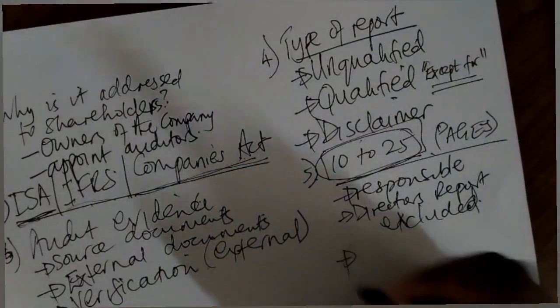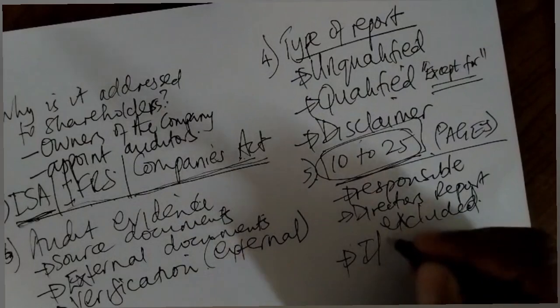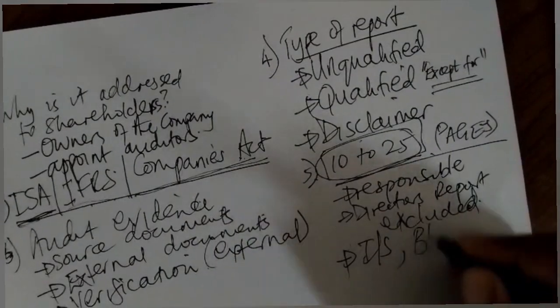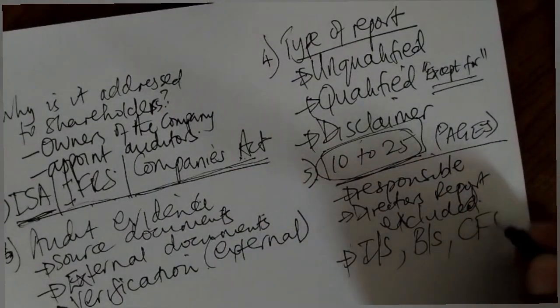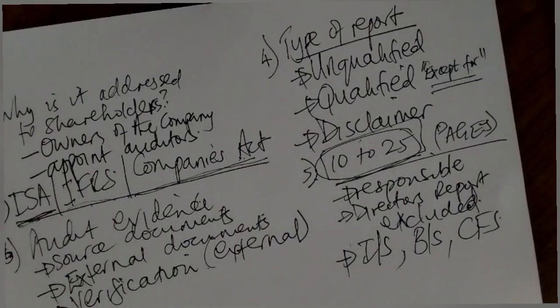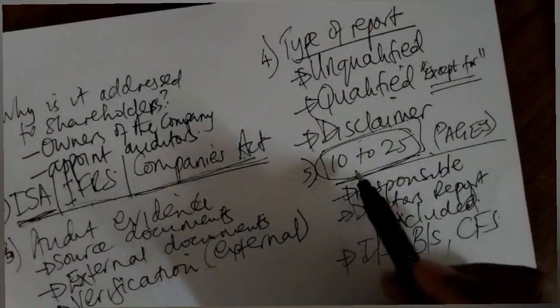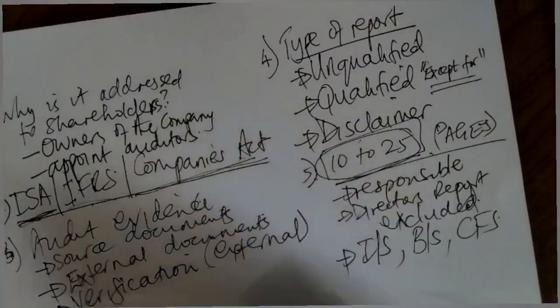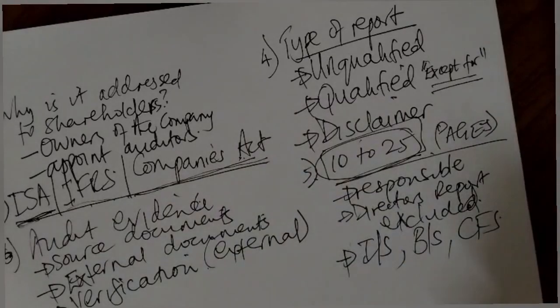And in these pages, that's where you find your income statement, that's where you find your balance sheet, that's where you find your cash flow statement, in those pages that have been specified, and they are responsible for those pages 10 to 25 that they have audited.